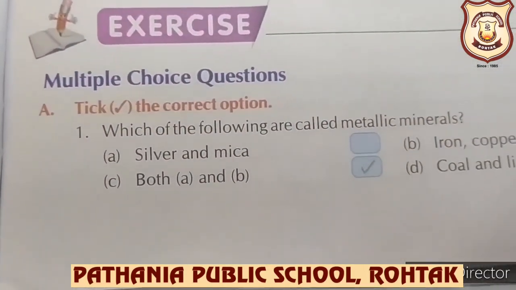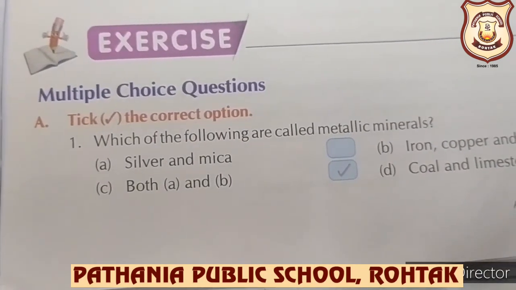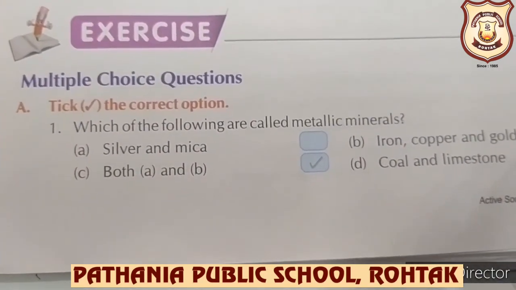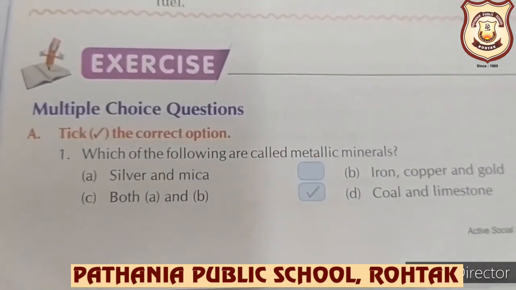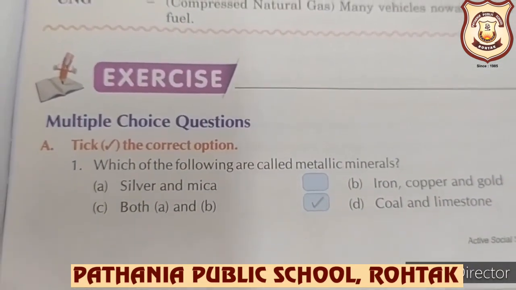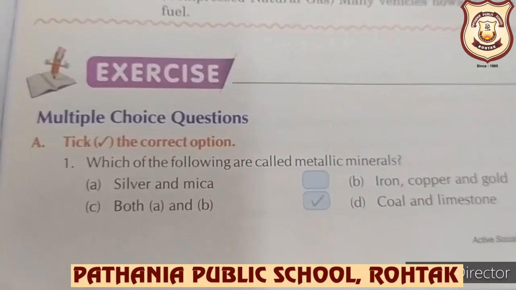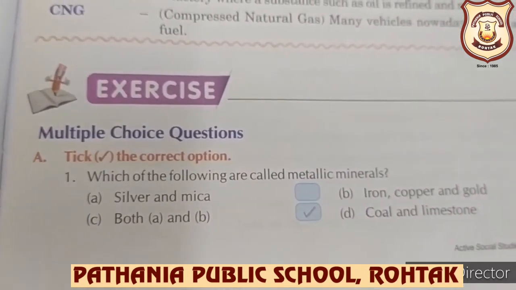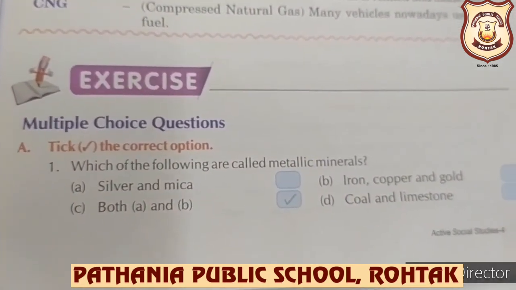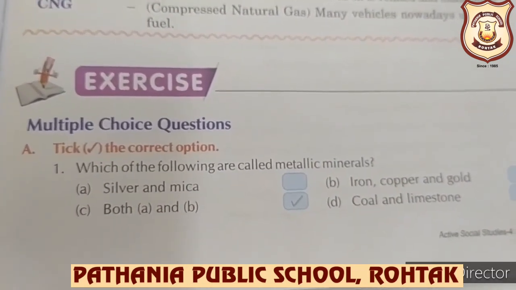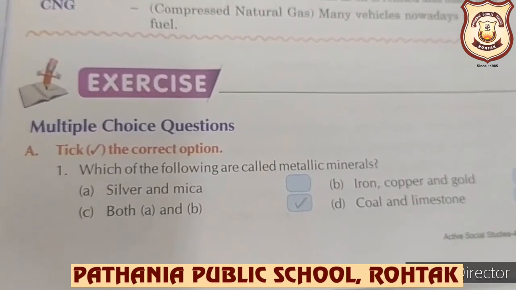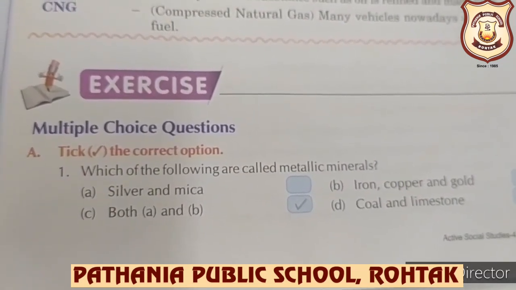So now we'll do the exercises part of this chapter. From page number 85, multiple choice questions. Tick the correct option. First is, which of the following are called metallic minerals? So children, you know that minerals can be classified into three groups. We have read about metallic minerals, metals like silver, copper, iron.